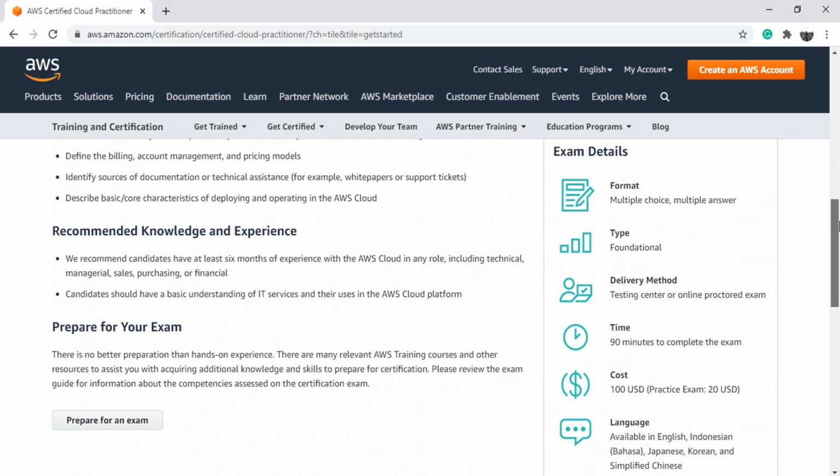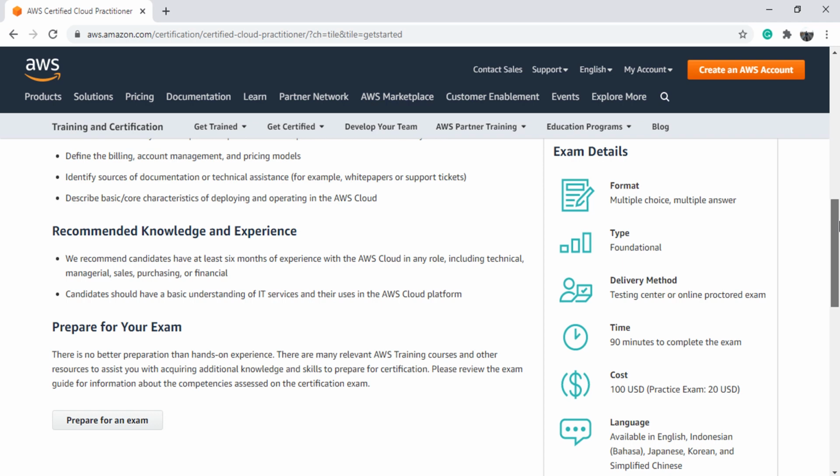AWS certification is a 90-minute online proctored exam. They will ask you multiple choice questions and you must finish it within 90 minutes. The minimum passing score is 70% and the cost of the exam is $100. You can give this exam from the comfort of your home using your own laptop.